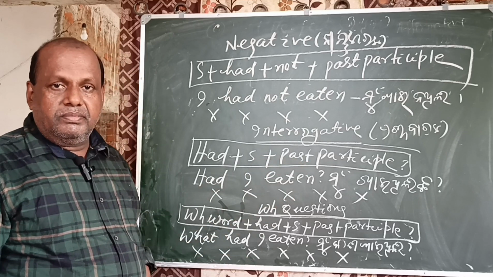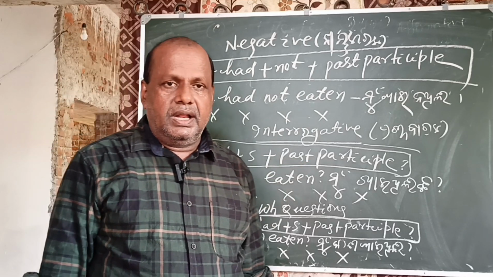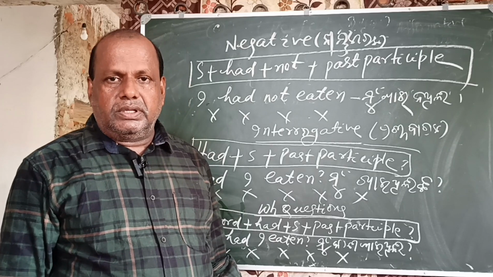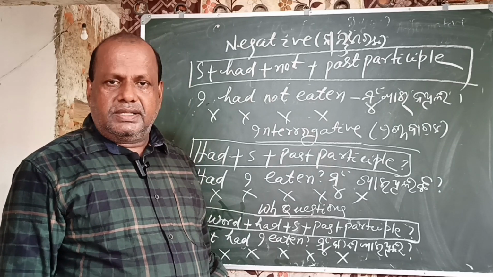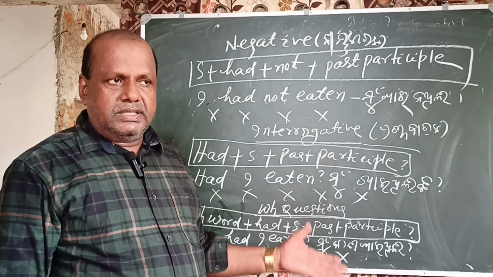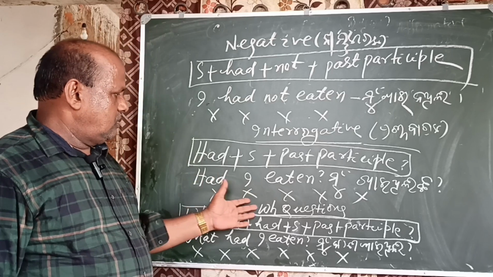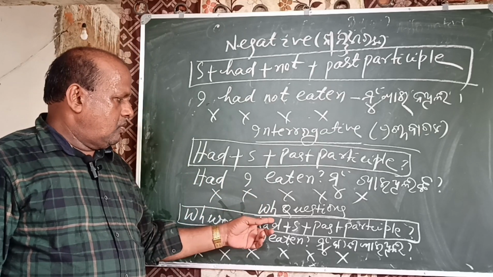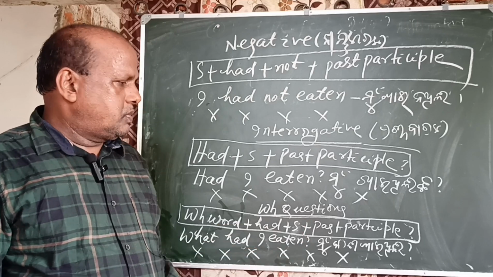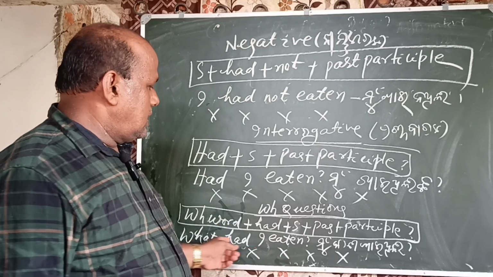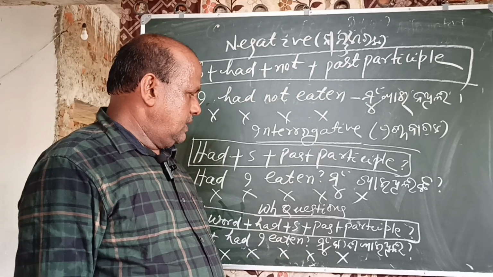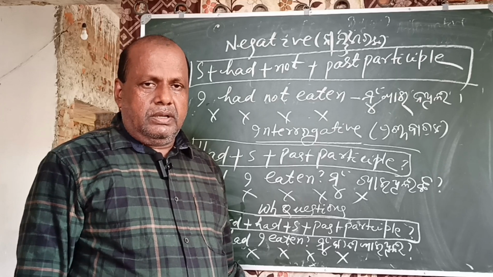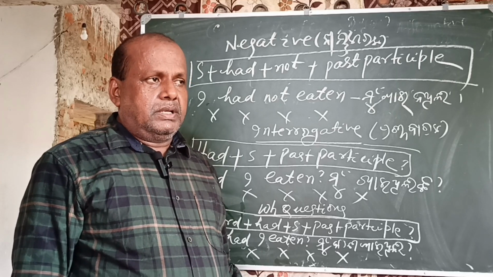Had I eaten, had we eaten, had you eaten, had he eaten, had they eaten. Now the WH question: WH word plus had plus subject plus past participle. What had I eaten? What had we eaten?